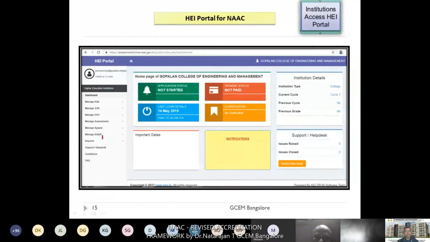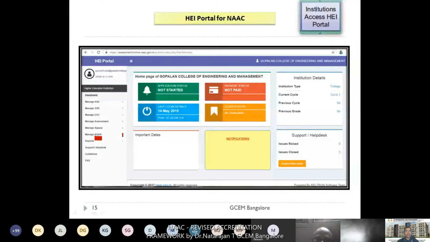Then here on the left side you can see the menu. In that, the dashboard is there, and here you can see manage IIQA, manage SSR. If you select this, it's a tree-based menu. You can see that inside it many menus are there. Then the DVV process and manage assessment are there. You can go for appeal also. Appeal after grading: if you are not satisfied, you can go for an appeal. AQAR is applicable for those who are going for it after grading. Every year you need to upload the AQAR report, the annual quality assurance report. That is also possible in this portal.